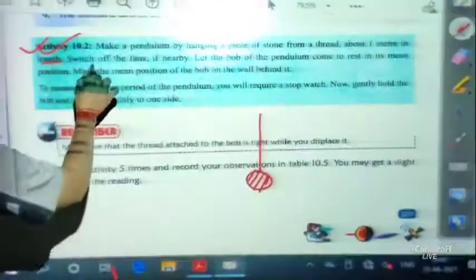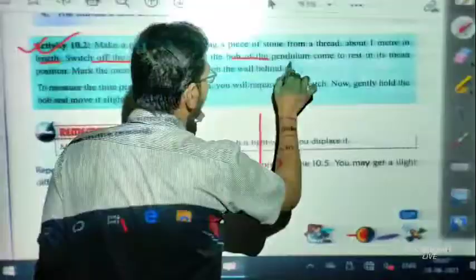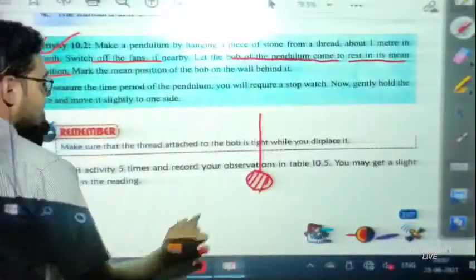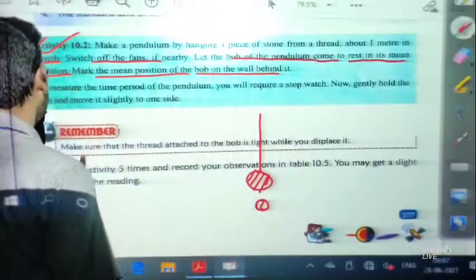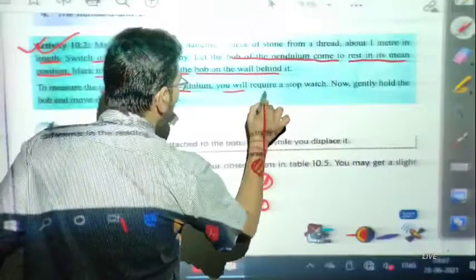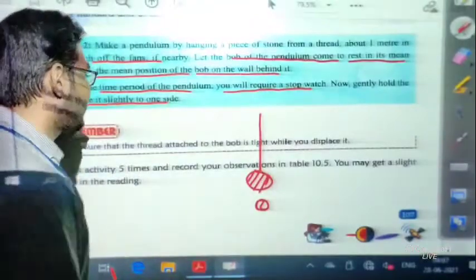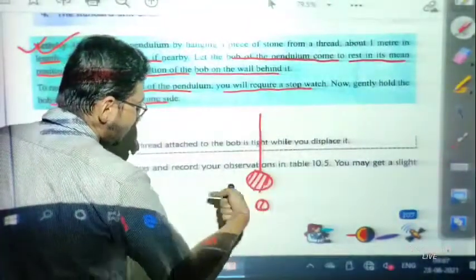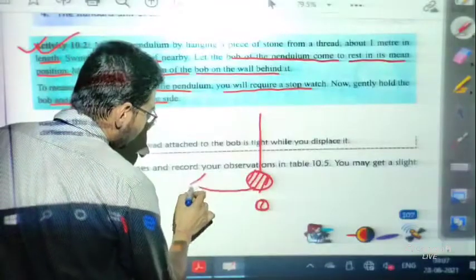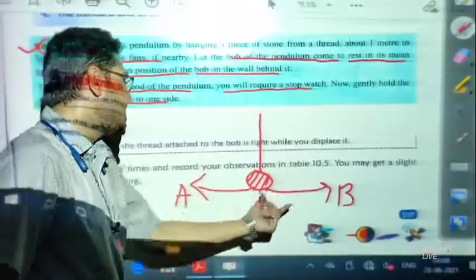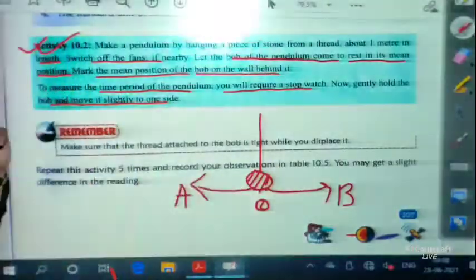Now switch off the fans nearby and let the bob of the pendulum come to rest at its mean position. So this is its mean position O. Now mark the mean position of the bob on the wall behind it. To measure the time period of the pendulum, you will require a stopwatch. Now gently hold the bob and move it slightly to one side. If I hold the bob like this and move it to one side, then what will happen? It will go to this side, then again it will come here and go to this side. So this position we can call A and this position we can call B. So it will go like this. That means the oscillatory motion will act again.